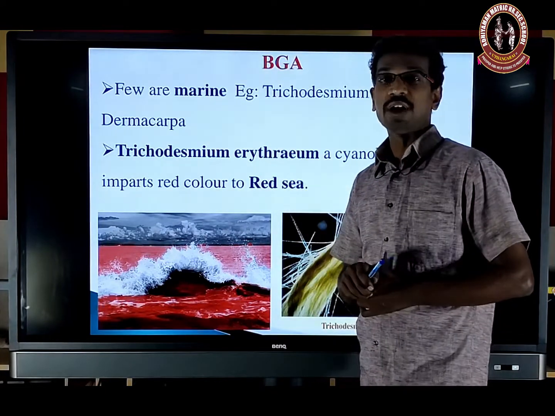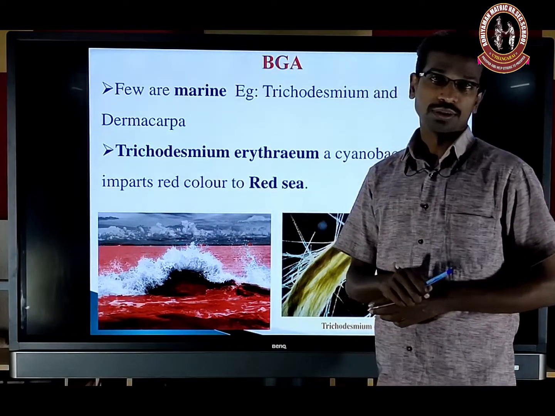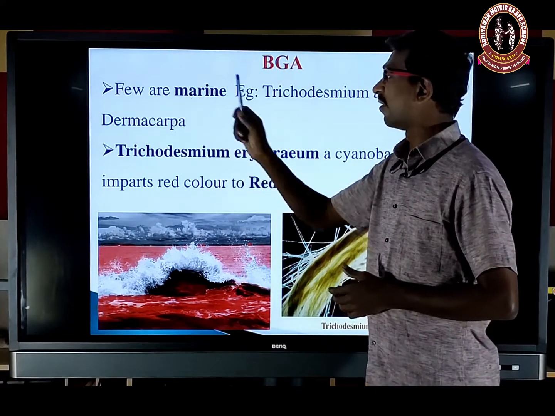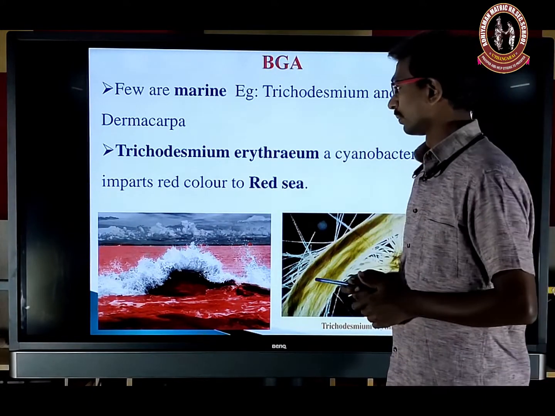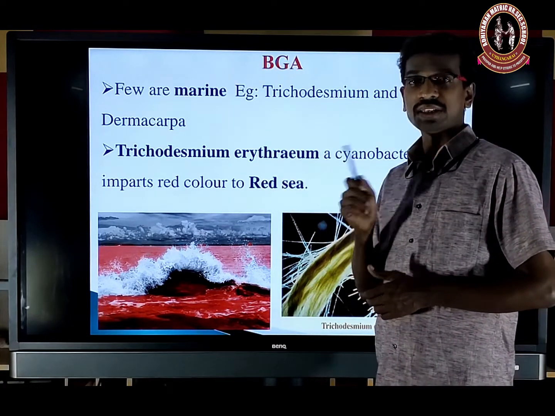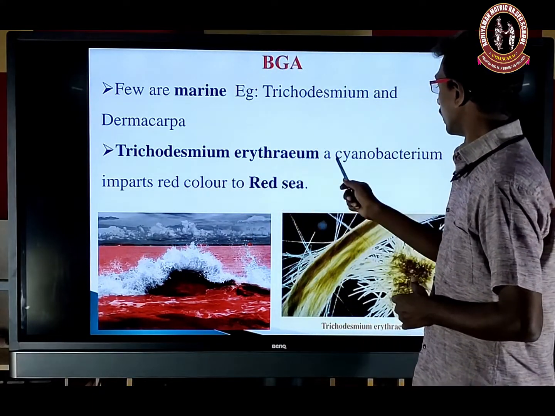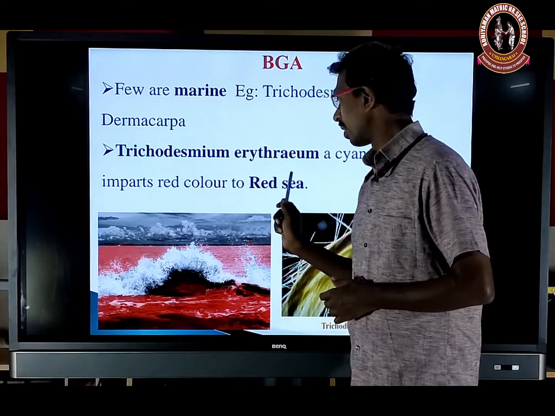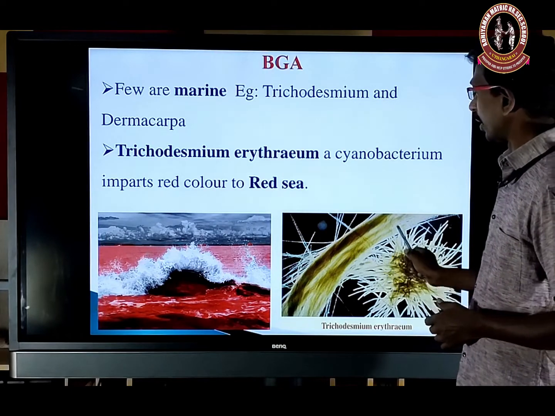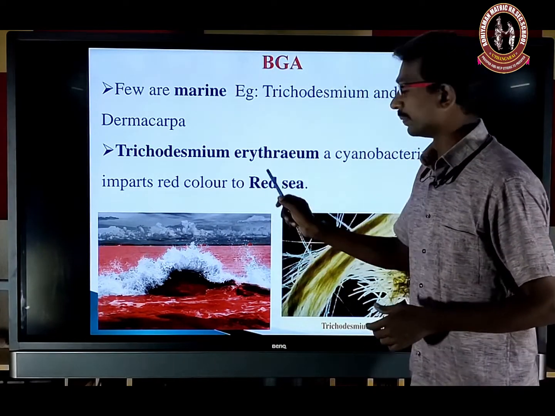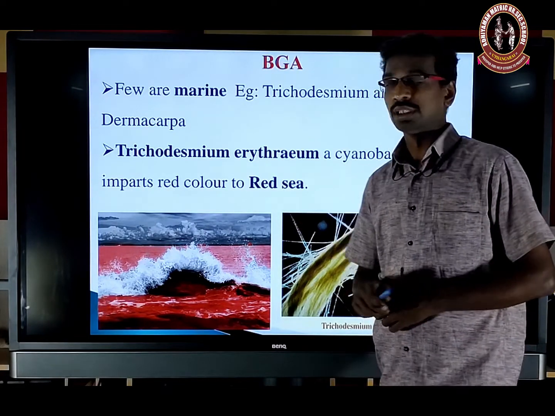Next, some of them are marine forms like Trichodesmium and Dermocarpa. Trichodesmium gives the red color to the sea due to the presence of erythrin pigments. So Trichodesmium erythraeum, a cyanobacterium, imparts the red color to the Red Sea. Why? Because of the presence of the red color pigment. It's a marine form.